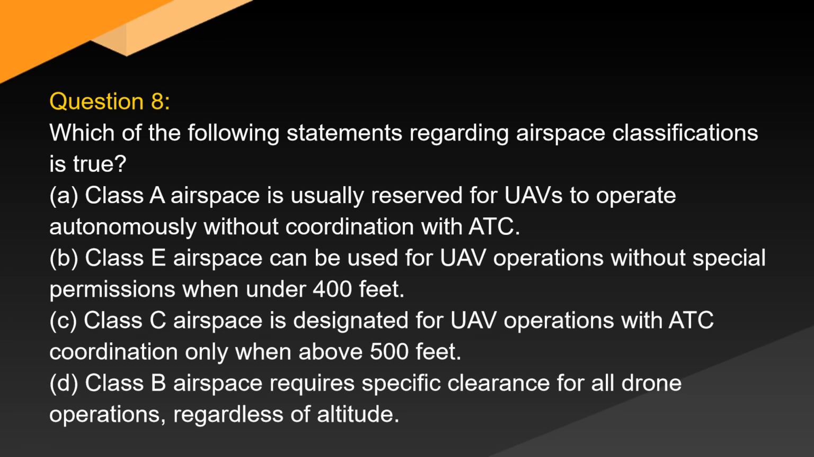Question 8. Which of the following statements regarding airspace classifications is true? A. Class A airspace is usually reserved for UAVs to operate autonomously, without coordination with ATC. B. Class E airspace can be used for UAV operations without special permissions when under 400 feet. C. Class C airspace is designated for UAV operations with ATC coordination only when above 500 feet. D. Class B airspace requires specific clearance for all drone operations, regardless of altitude.